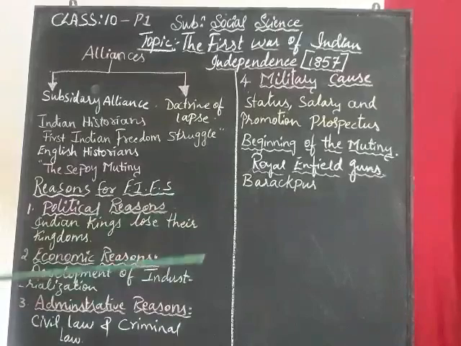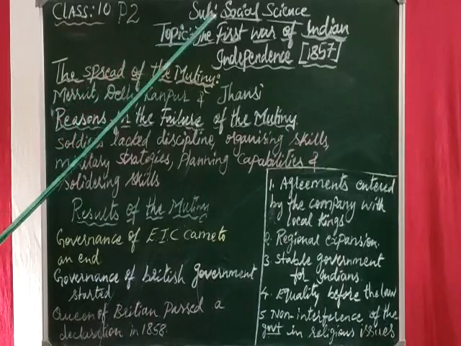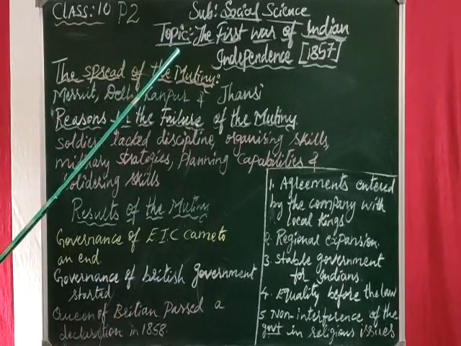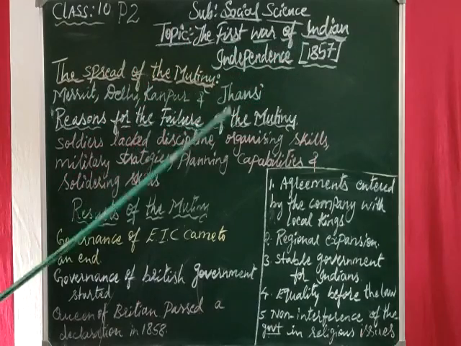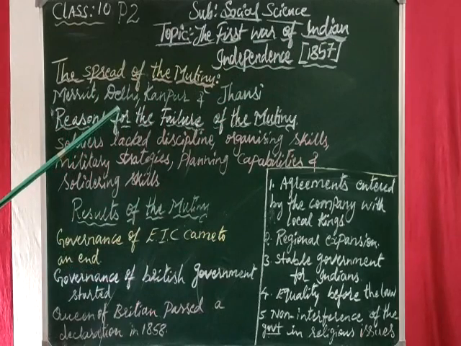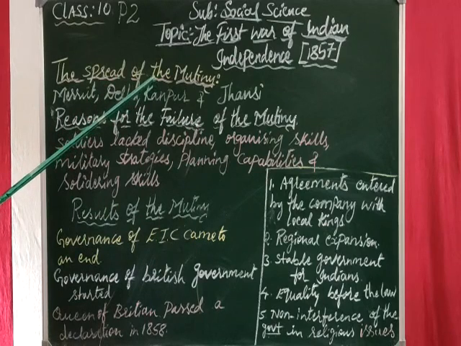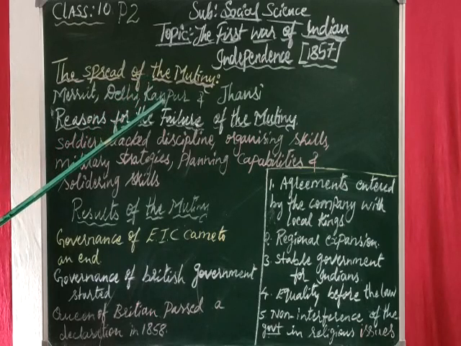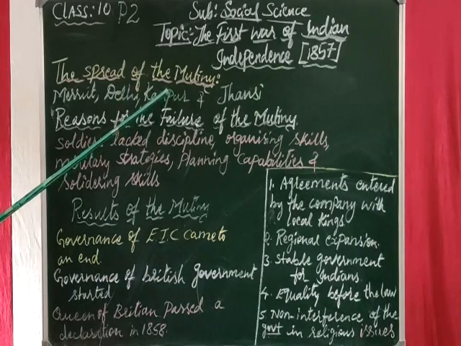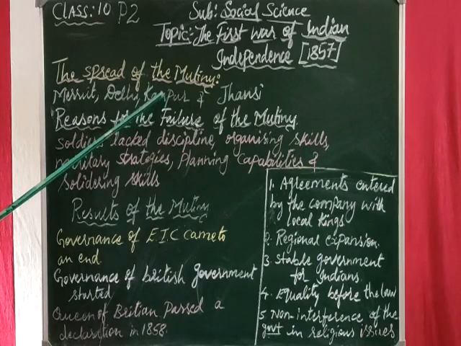Assalamu alaikum. Once again, welcome back to the social science class. The topic is the continuation of the first war of Indian independence. Dear children, in the previous class we studied the beginning of the mutiny, the Barrackpore incident, where the Royal Enfield guns were given to the Indian people smeared with the fat of the pig and the fat of the cow. But a soldier called Mangal Pandey refused, shot a British officer, and was sentenced to death.